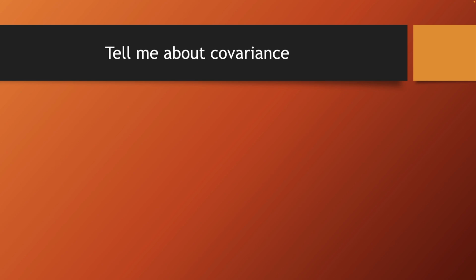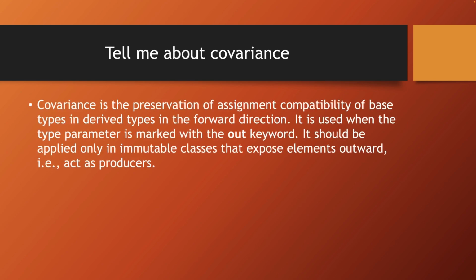Now explain covariance. Covariance is preserving assignment compatibility of the original types in derived types and in direct order. It's used when the keyword out is applied to a parameter. It should only be used in immutable classes that produce elements to the outside. In other words, act as producers.